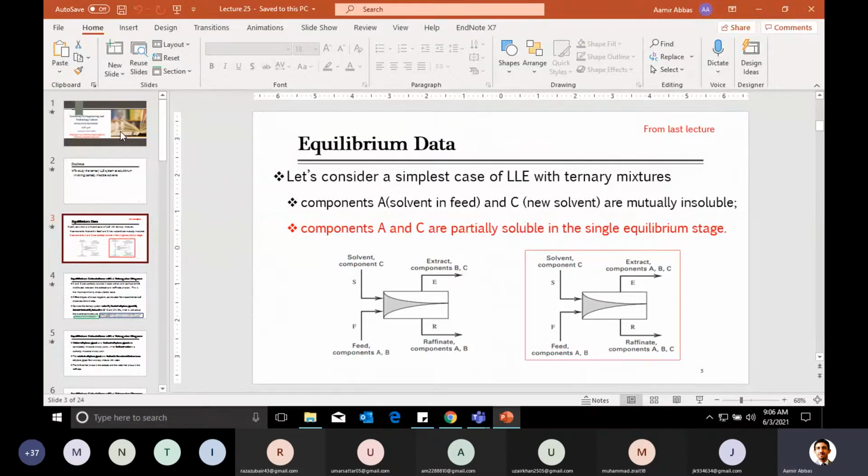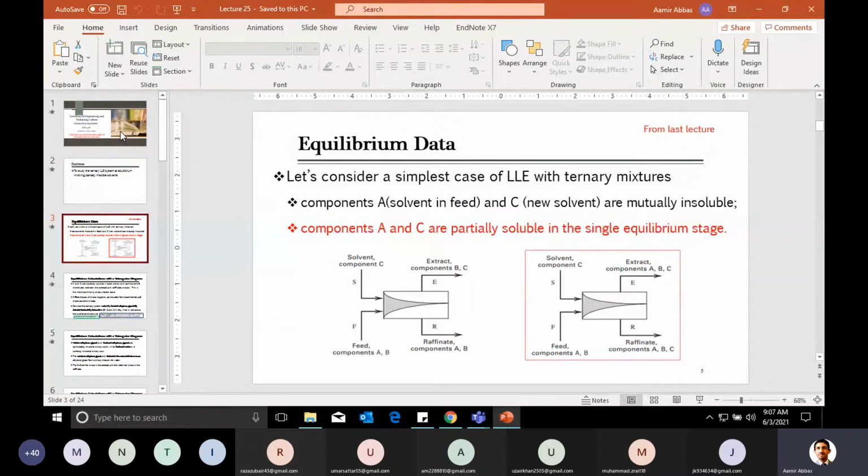And then the fourth case was, sometimes the feed is composed of such components that the newly introduced solvent may go for some reaction, and then you can come across formation of maybe more than two phases at the end of the day, which are partially miscible with each other.